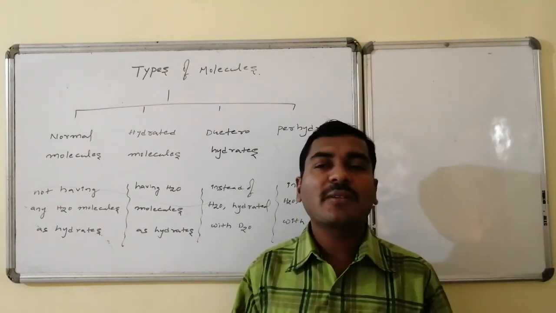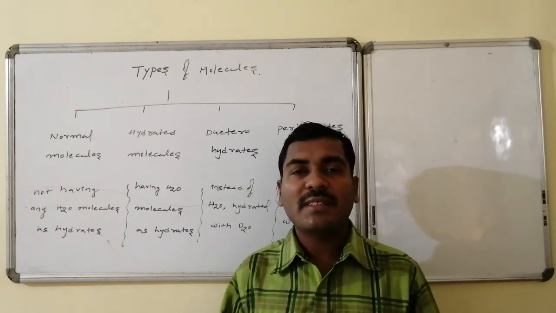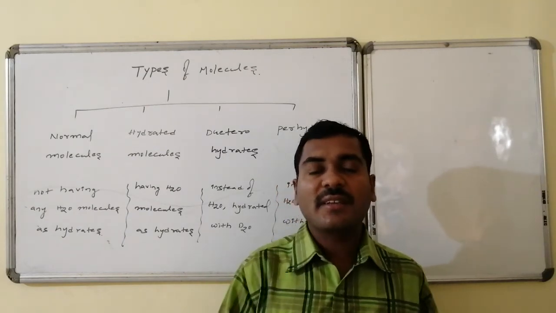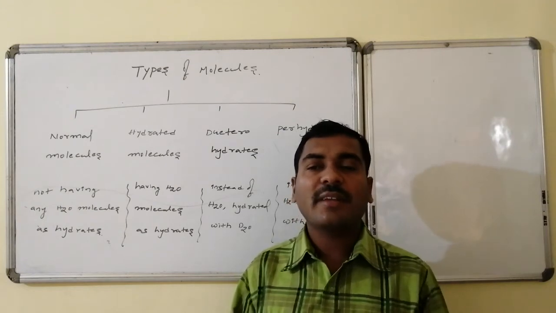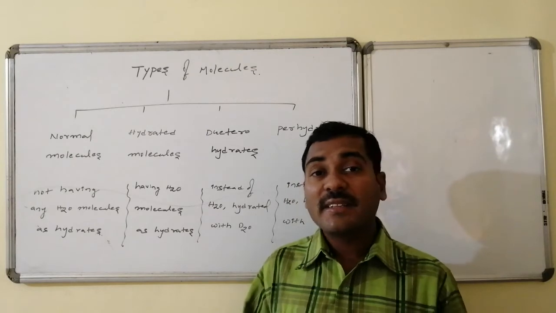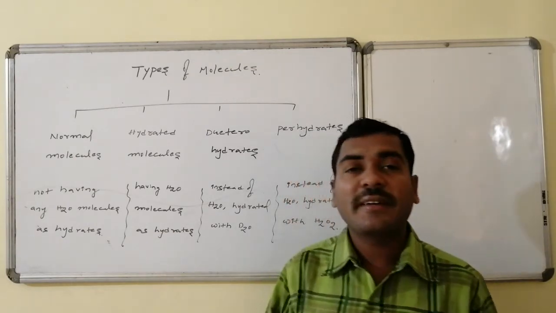And second are hydrated molecules. That is, a covalent molecule, due to having a high polarization power, attracts water molecules from the atmosphere and other things, and it has some x number of water molecules along with its molecular formula. Such kinds of things are said to be the hydrated molecules.